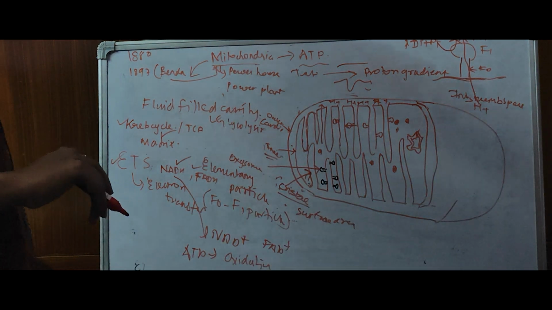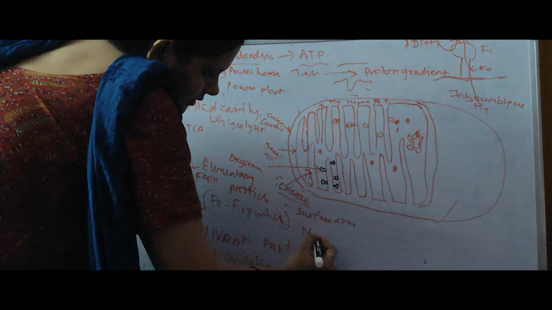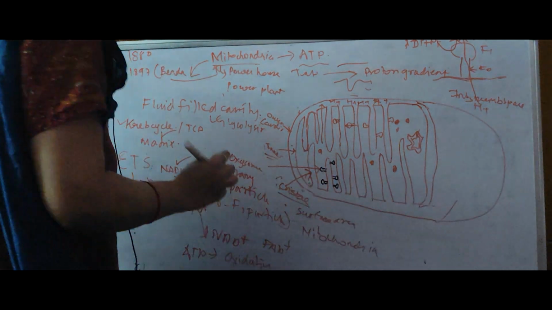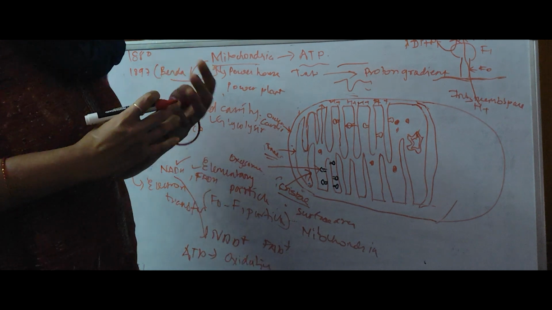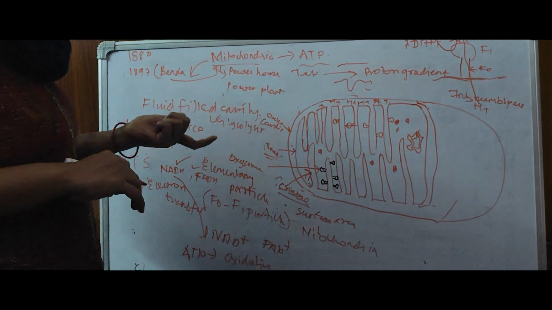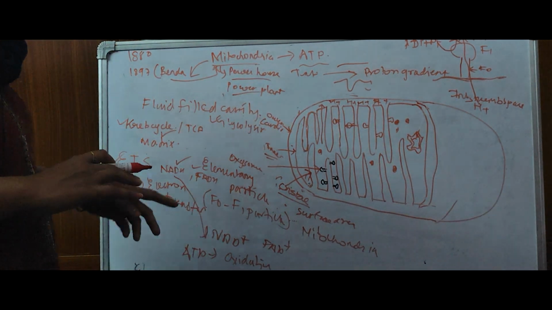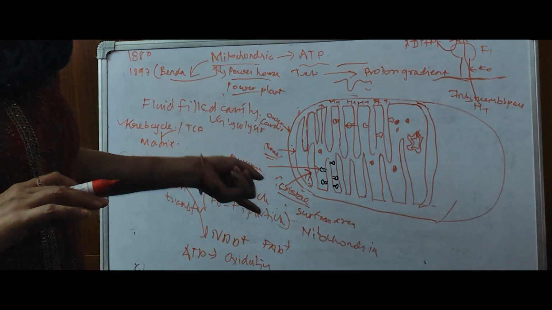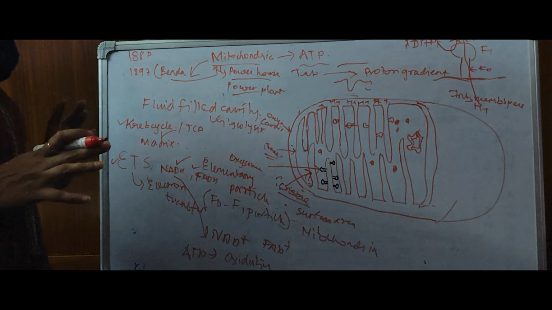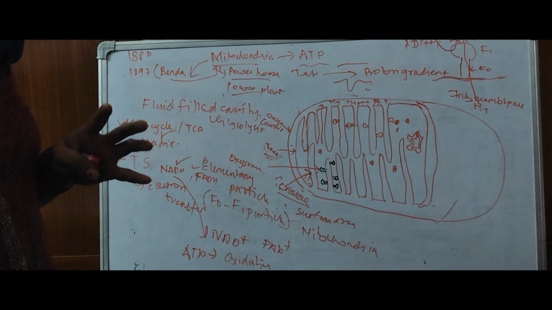So mitochondria is energy providing complex, or it contains energy providing complex. It is powerhouse of cell, power plant. Why we are saying like that? Because it will produce ATP through oxysome which is present on its cristae. Other than this, in mitochondria, one more specialty is there, that it is a kind of semi-autonomous organelle.